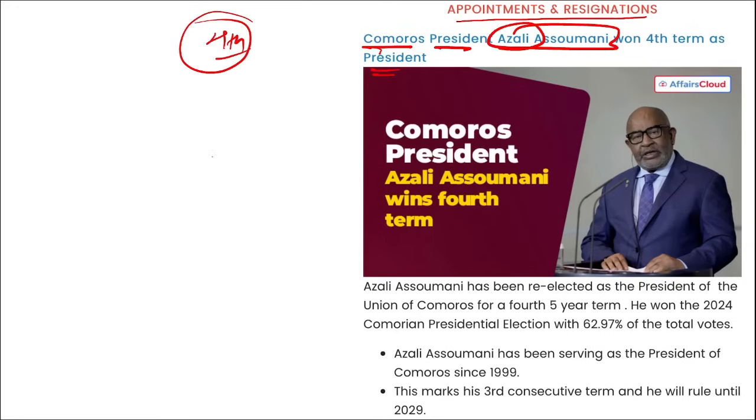Correct? And he has been serving as the president of Comoros since 1999. Mark this. And this is his 3rd consecutive term, and he will rule till 2029.